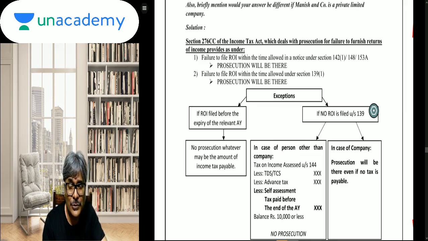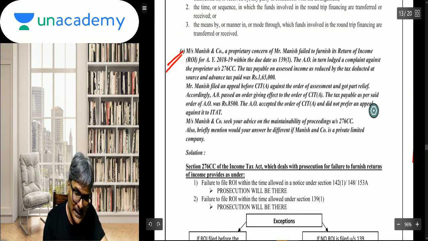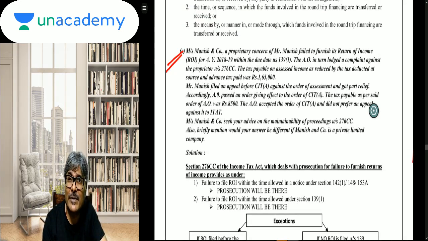In fact, I do still remember, in the initial lecture of 139(1) of ROI, in the notebook and in your module, you will see, for the May 20, November 20 students, I have made a cross-referencing of this particular section. And we have done this case study at that time. So it was redemption at the end of the day, that we have done it at the appropriate point of time and it came. Let me quickly run through this and finish it off.